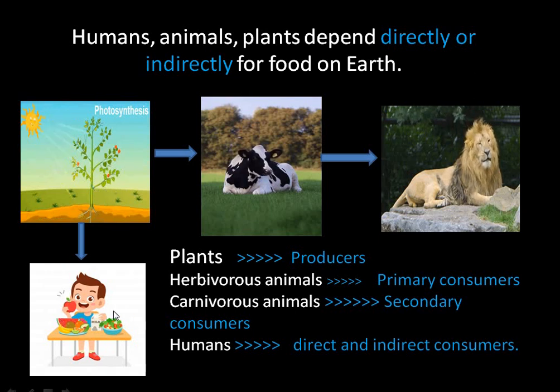Also, human beings are dependent directly on the plants. Right? So each one of us is directly or indirectly dependent on sun's light for food.